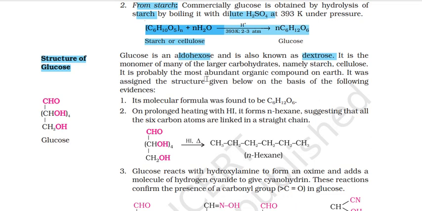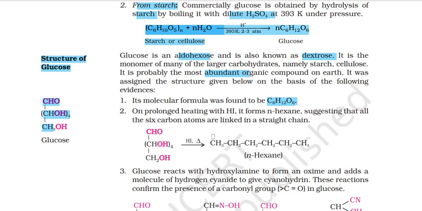It was assigned the structure given below on the basis of the following evidences. तो ये 4 दफे रिपीट हो रहा है. This is the 5th carbon and this is the 6th carbon. ऑलराइट, ये हमारा पॉलीहाइड्रोक्सी एल्डिहाइड है, ऊपर हमारा एल्डिहाइड है और hydroxyl groups बहुत सारे. Its molecular formula was found to be C6H12O6. We all know this. Photosynthesis का formula सबने किया है, I believe.